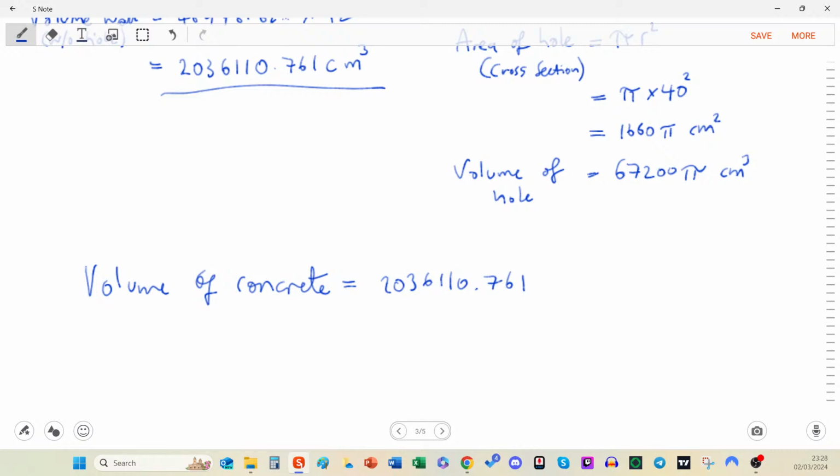Put it in my calculator ready. Subtract the 67200 pi, so subtract answer, and we finally have 1824995.74. I'm going to round it to 2 decimal places, and that's centimeters cubed rounded to 2 decimal places.